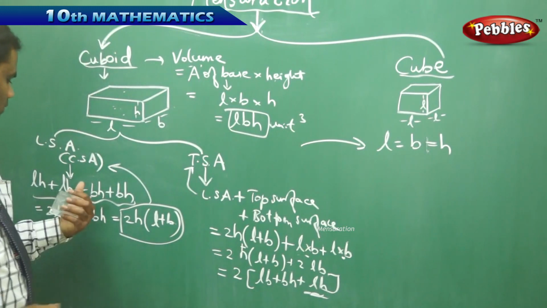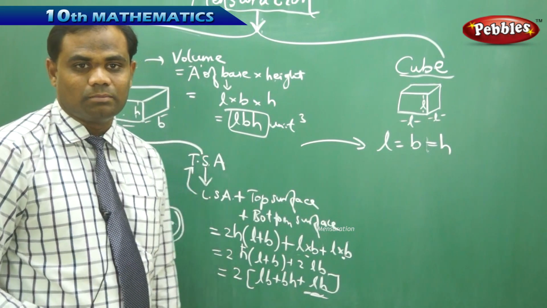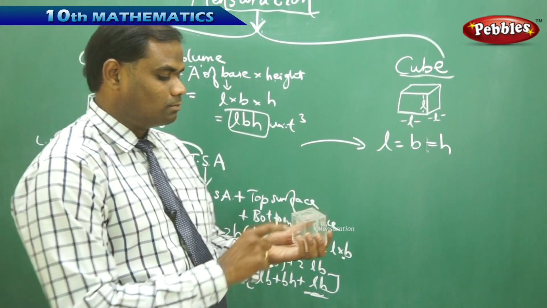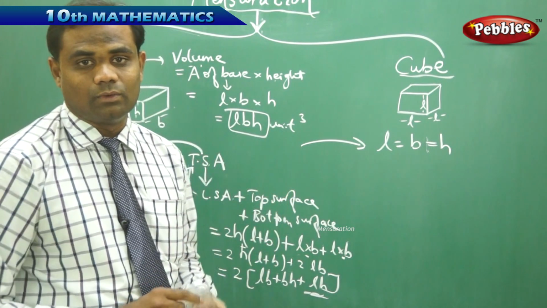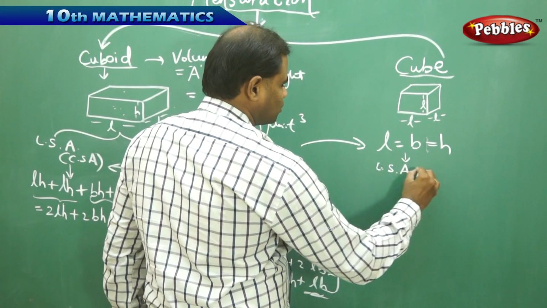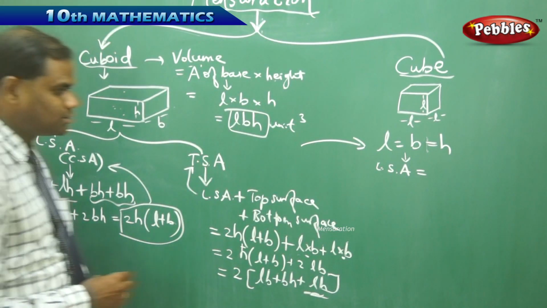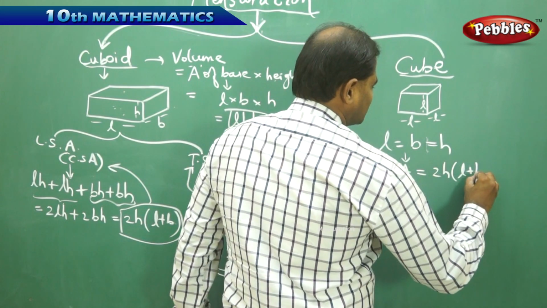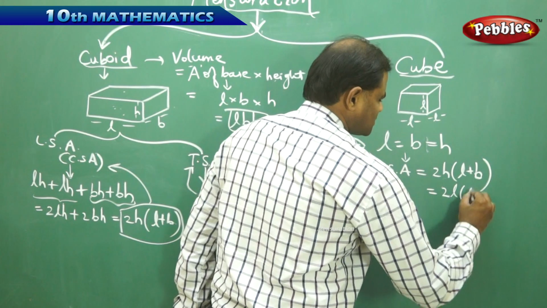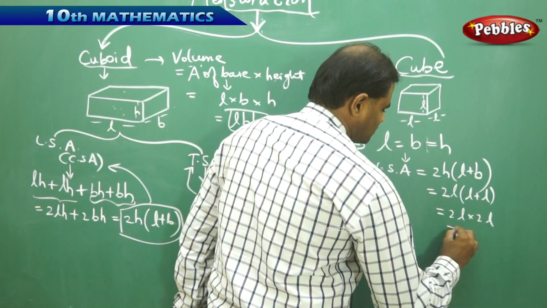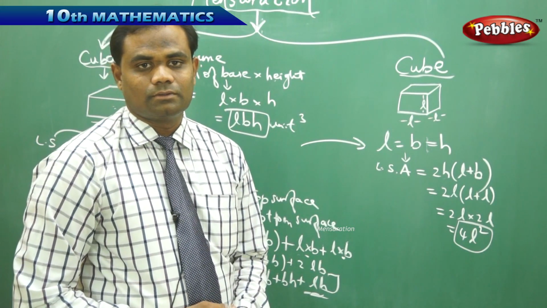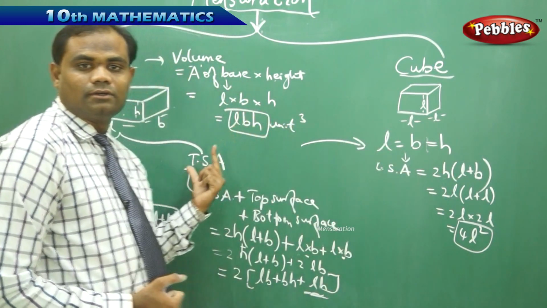Therefore, if I derive the formulas for a cuboid, then the respective formulas for a cube would be nothing but when I substitute L equal to B equal to H. So the LSA of a cube is 2H into L plus B, which on simplification, with H and B equal to L, gives 2 times L plus L, that is 2L into 2L, which is 4L square, the lateral surface area of a cube, just when I substitute B and H for L in the formula for a cuboid.